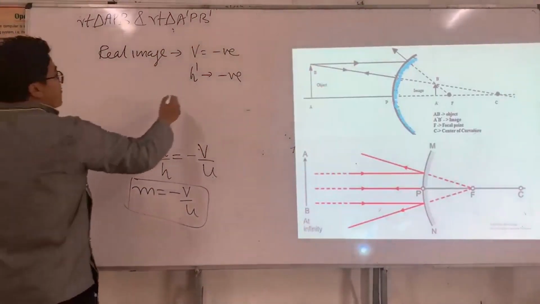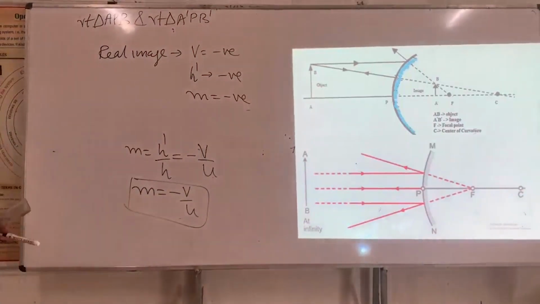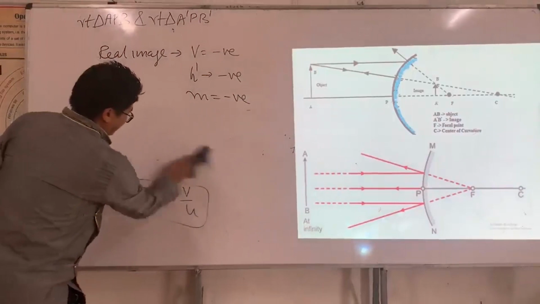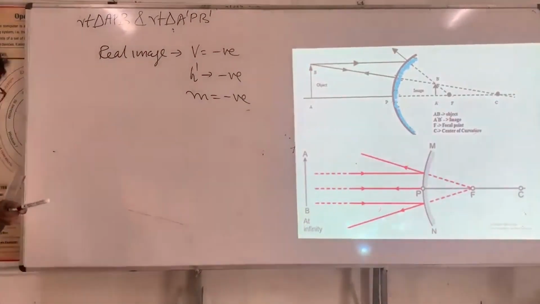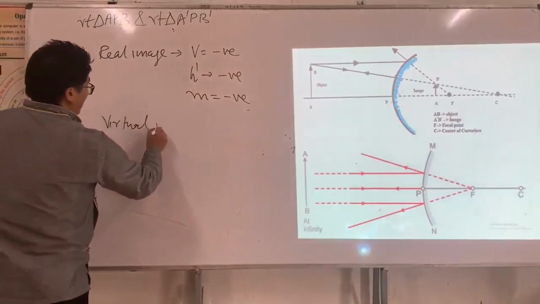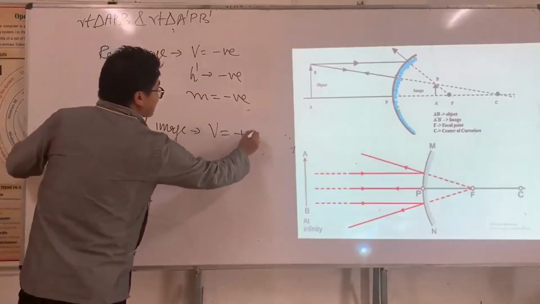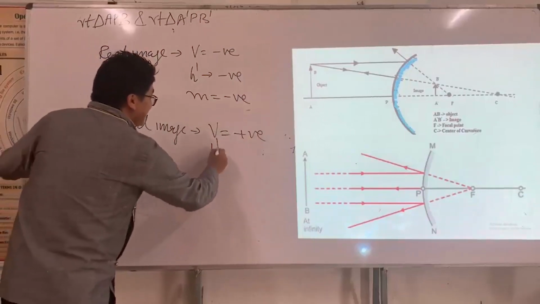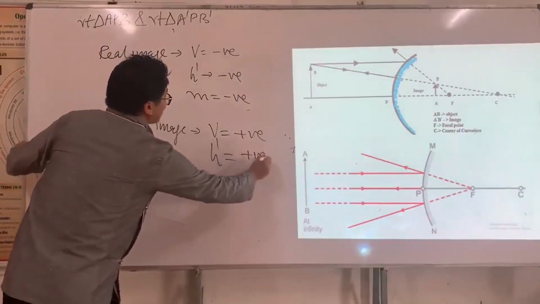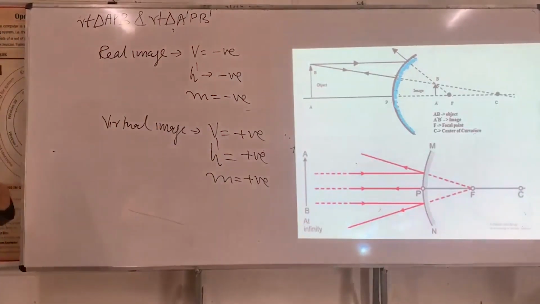And therefore, magnification is always negative. This is the simple way to remember. And if the image is virtual, then v is always positive, the image is erect, h prime is positive, and magnification is always positive. And you can prove this using the mirror equation.